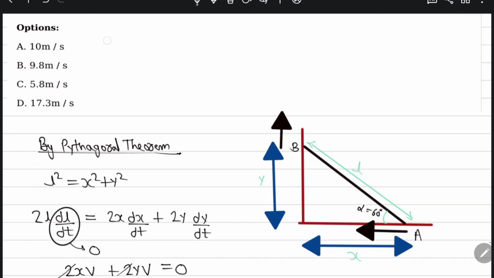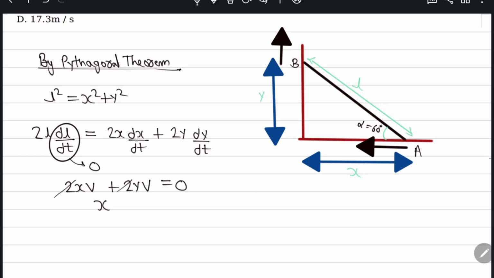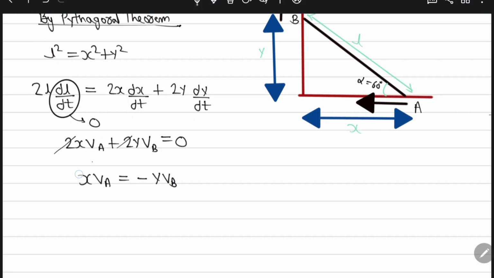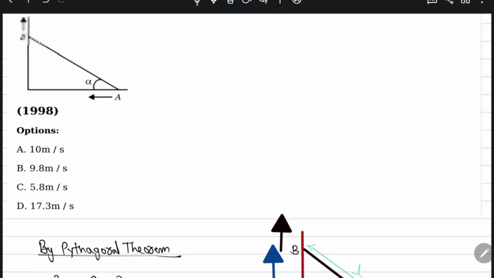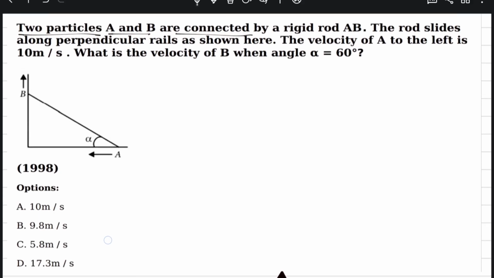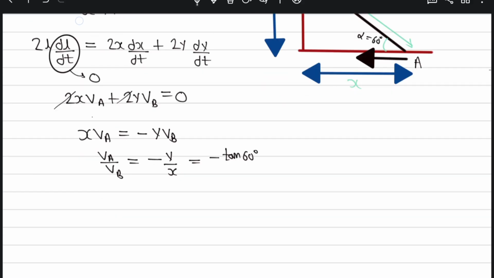Okay, this is velocity of A, this is velocity of B. So if I say x times VA is negative times VB, here you see perpendicular by velocity of A upon velocity of B is minus y by x, that is minus tan 60 degrees.